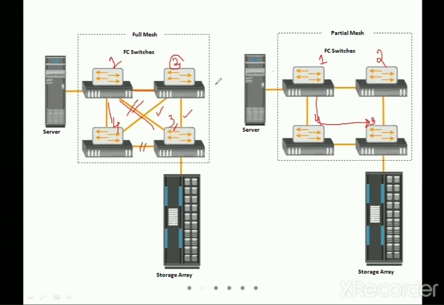But in the full mesh, the data goes from switch 1 directly to switch number 3 and is then stored in the storage array. So here the traffic is less, but there the traffic is going to be more. These are the advantages and disadvantages of the mesh topology.